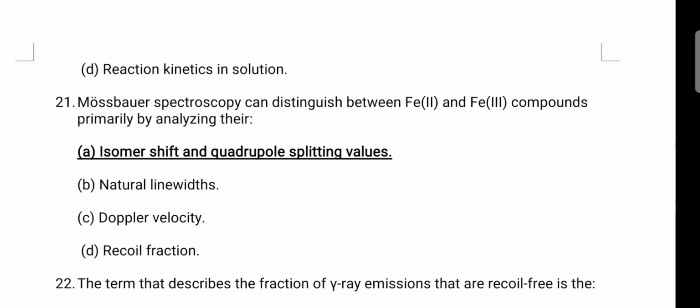Mossbauer spectroscopy can distinguish between Fe2 and Fe3 compounds primarily by analyzing the isomer shift value. First it is based on the oxidation state and also on the surrounding ligands in the crystal lattice. In the crystal lattice, what type of ligands are there and how they are arranged also matters for the isomer shift and quadrupole splitting values.